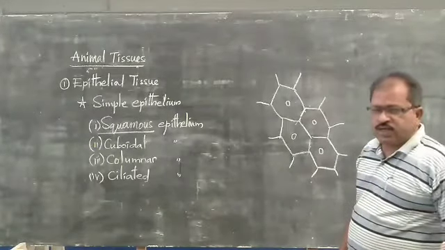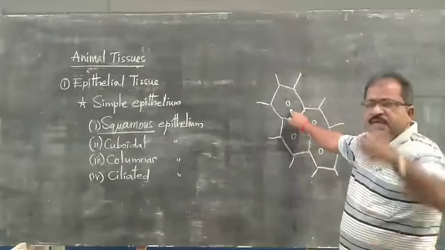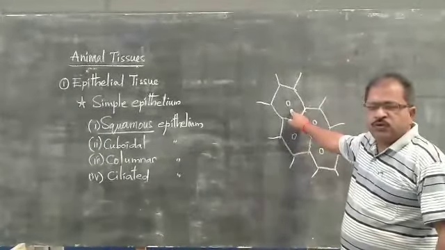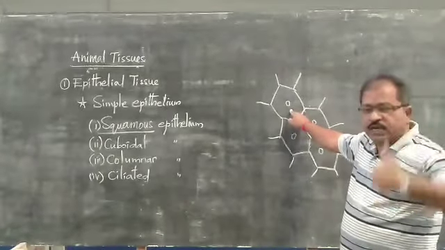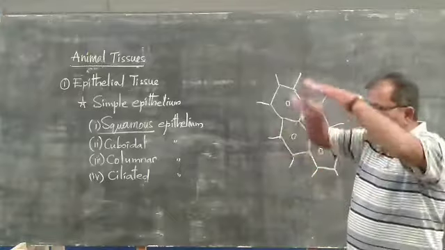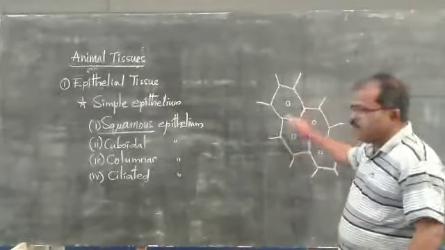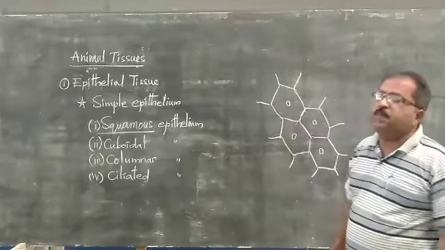The squamous epithelium is present in the lining of the blood vessels, the cheeks of the mouth, and also the covering of all the hollow organs, the internal organs of the body. The outer covering of the internal organs is completely because of the squamous epithelium.